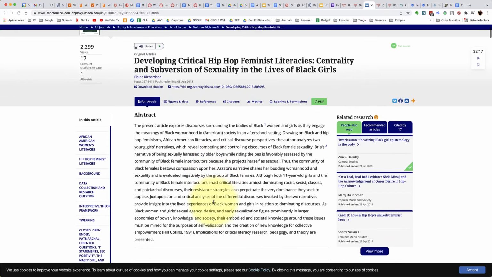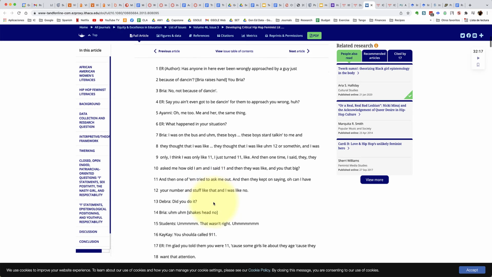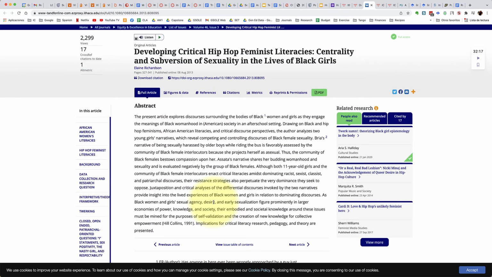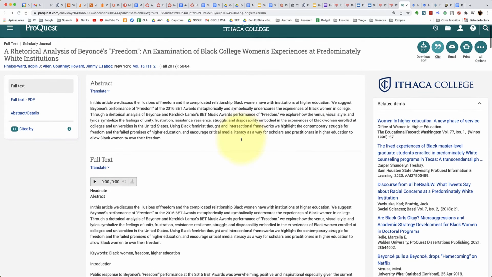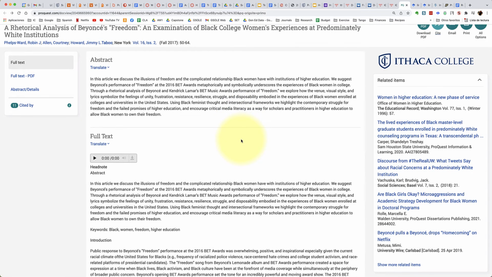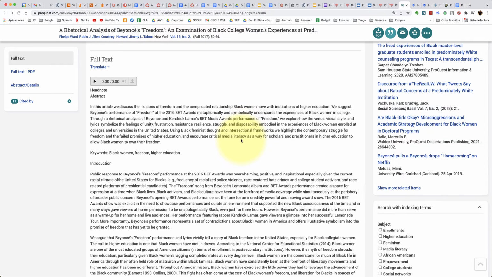Once I have read the title and the abstract, and looked at any keywords or topics associated with this particular source, then I'm ready to actually download the source. So what I want to do is click on the PDF link. Most articles on the library website will provide you with a PDF link, so you want to look for that. If a source did not provide a PDF link and only provided an HTML page, in other words, a web page, and you found this in the library, then you'll have to actually save it as a PDF.